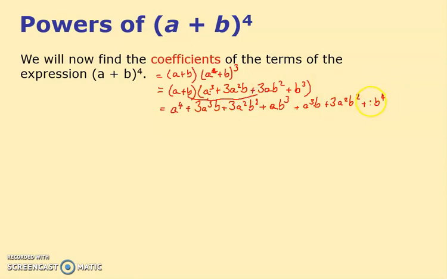The one I missed out is that one. So let's just slide this in now. That's a 3ab cubed plus b to the 4. And I knew I'd done something wrong there.